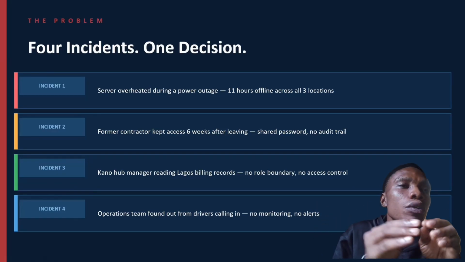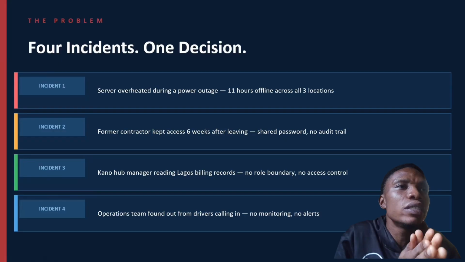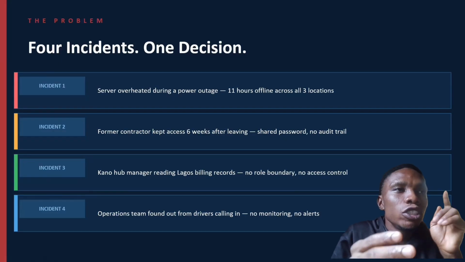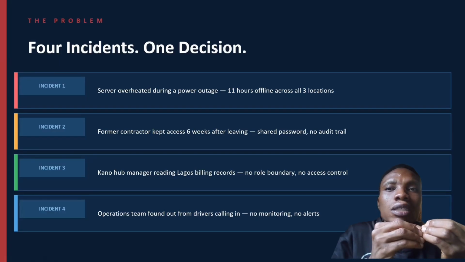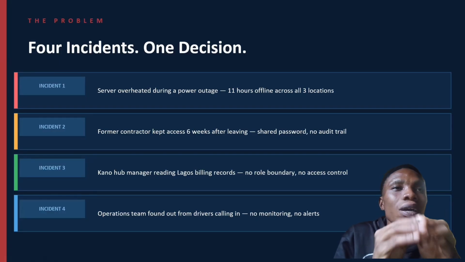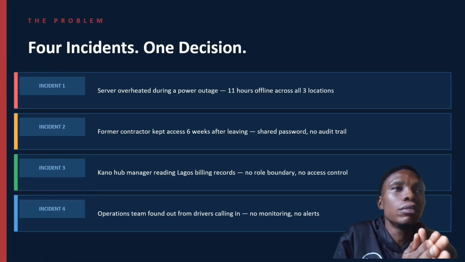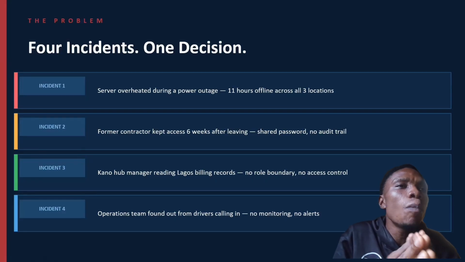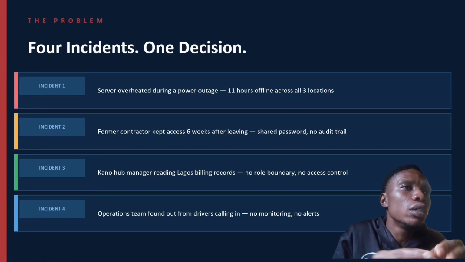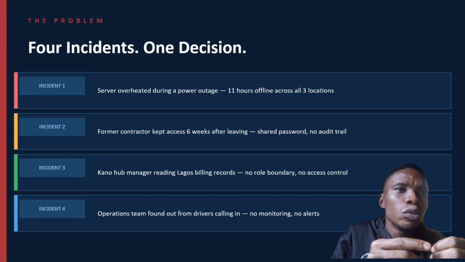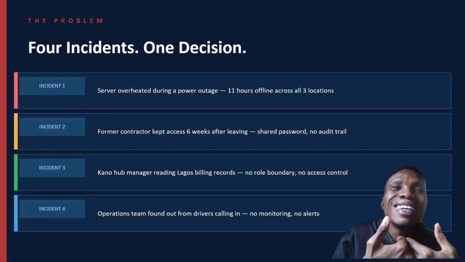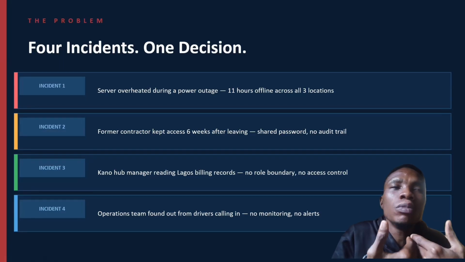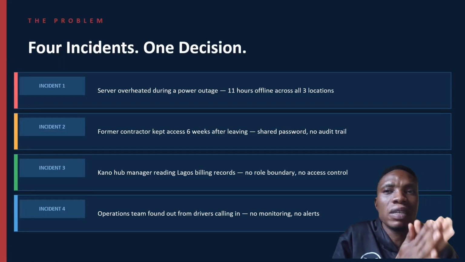Two, a former contractor kept accessing the system six weeks after leaving. Shared password, no audit, in the sense that a contractor who had left the company still had access to their storage account. Now we have the next incident: a Kano hub manager reading Lagos records. No row boundary, no access control. There should be an access control that limits what he should be able to read, which is wrong. So we have to implement that on this system.